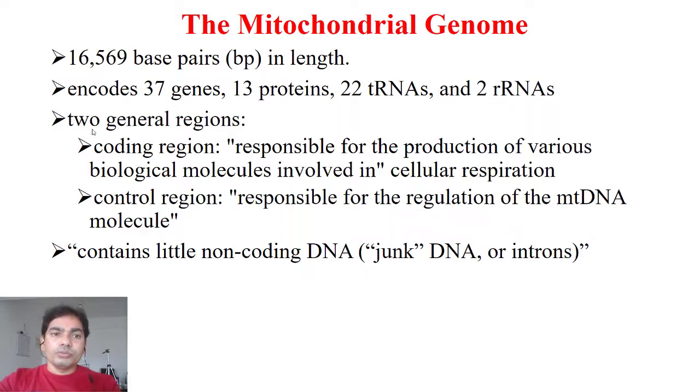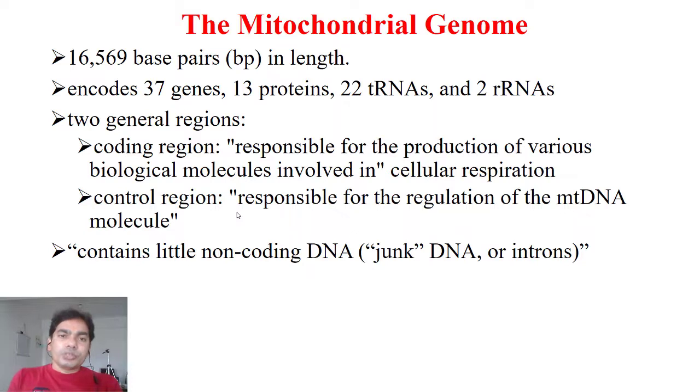So there are two general regions in this. One is the coding region, responsible for the production of various biological molecules involved in cell respiration, right? And one is the control region, that is responsible for the regulation of mitochondrial DNA, right?